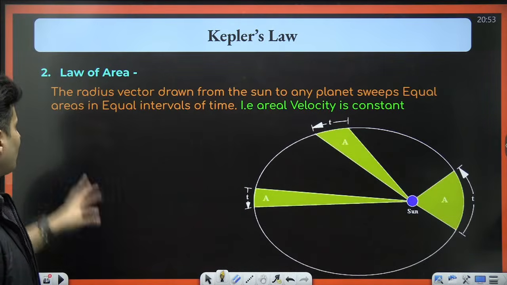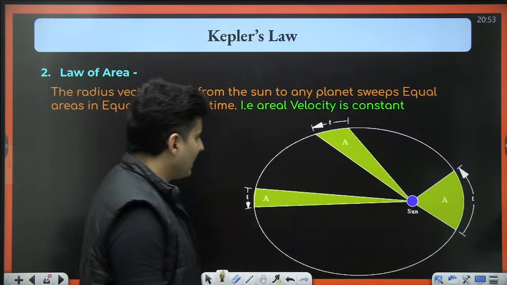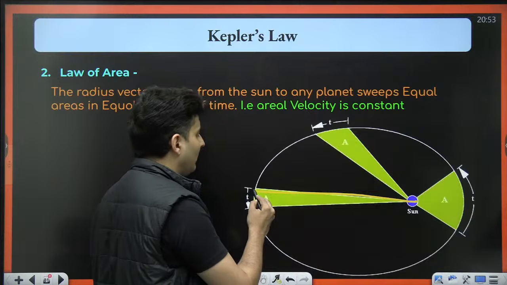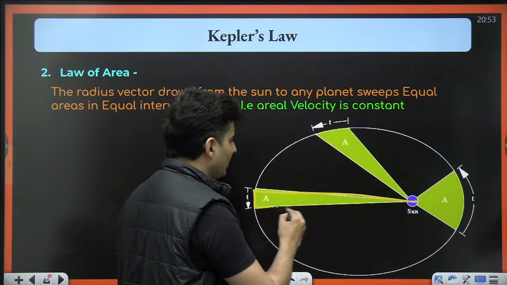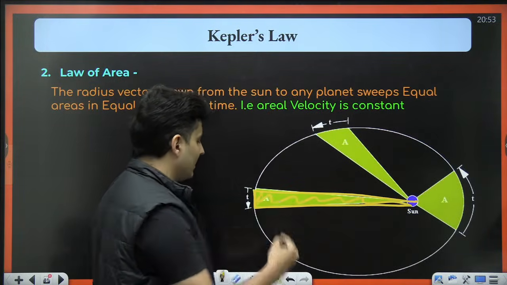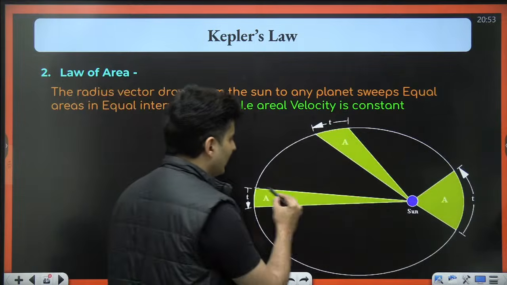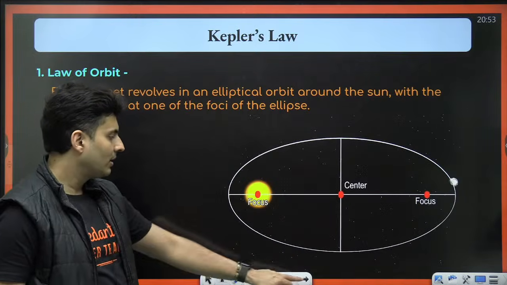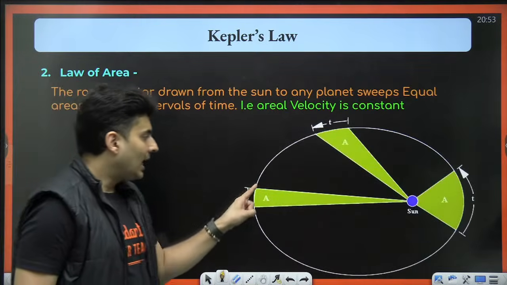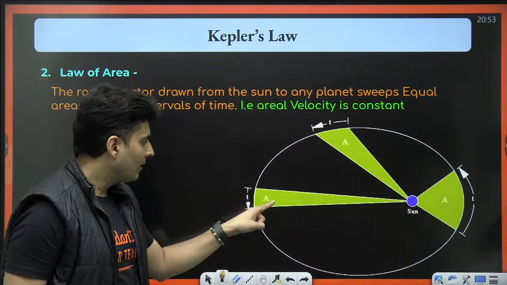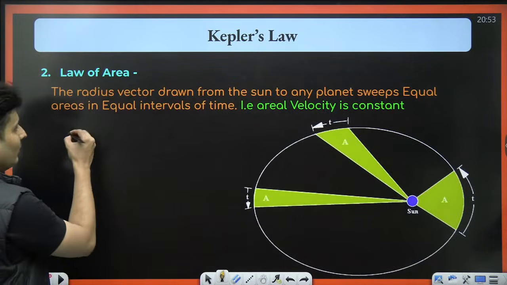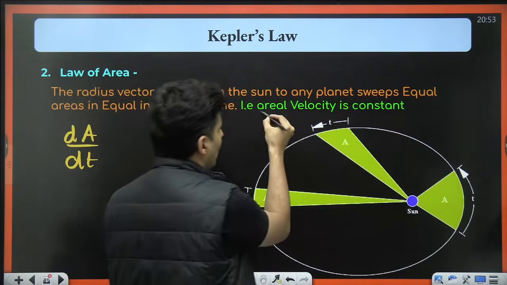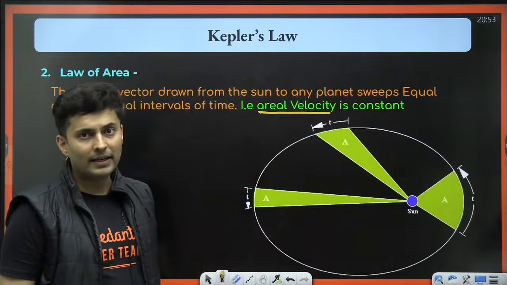The second one is the law of areas, which says that if you draw a line from the massive object to the planet, and you see how much area that line covers in some time, that is going to give me area, and divided by time will give me something called areal velocity, dA by dt.